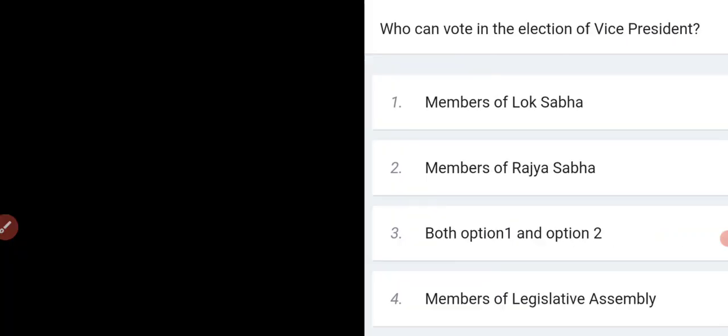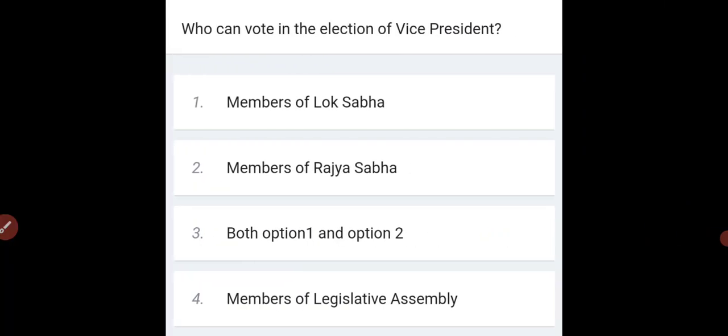Let's get started and look into our daily quiz. Let's look into the first question. Who can vote in the election of Vice President? Here the options are Member of Lok Sabha, Member of Rajya Sabha, both option 1 and 2, Member of Legislative